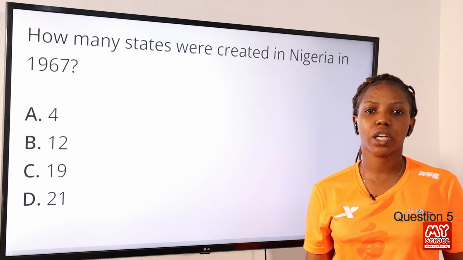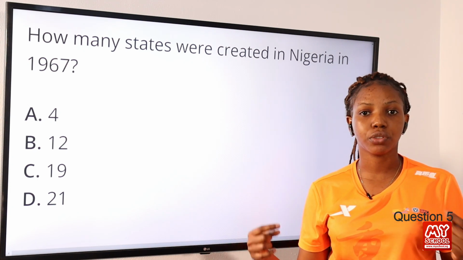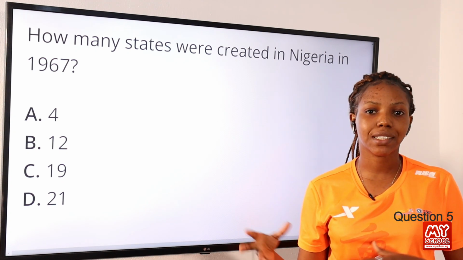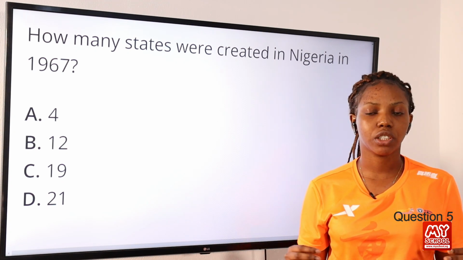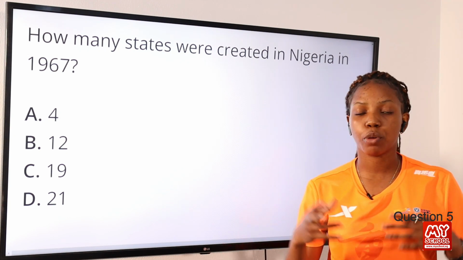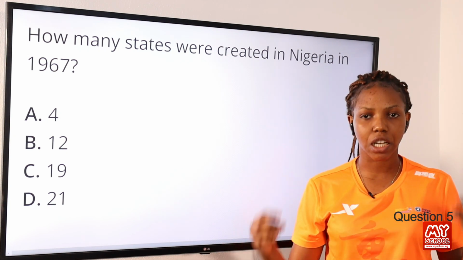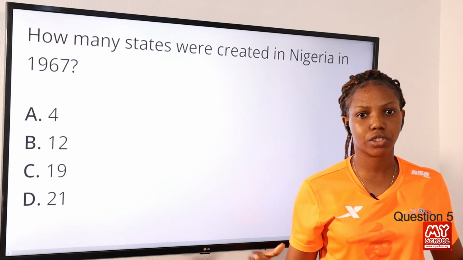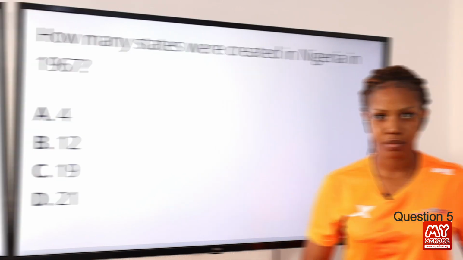So the regions were replaced with the creation of new states, which began in 1967, and 12 states were created first. Then subsequently, new states were added to it, making up the 36 states we have right now in Nigeria. So the answer to this question is option B, 12.